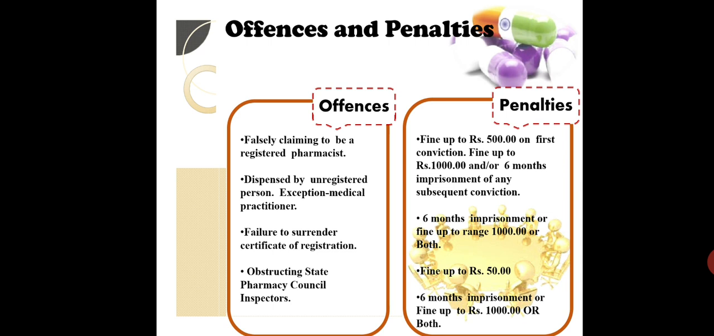Failure to surrender certificate of registration: if anybody from the council asks you to show your registration certificate, that you are a registered pharmacist, and you are not able to do so, there is a fine of up to ₹50. Obstructing the state pharmacy council inspector: if you obstruct those people so that they cannot do their jobs properly, then 6 months imprisonment or a fine of ₹1000 or both. These are the penalties against the offences which a person commits.